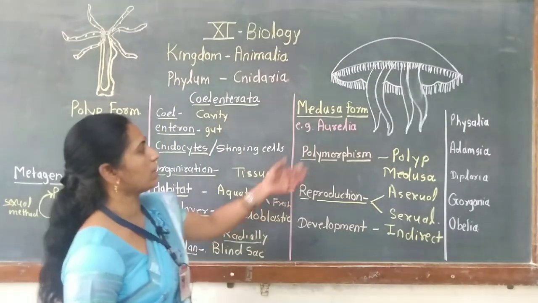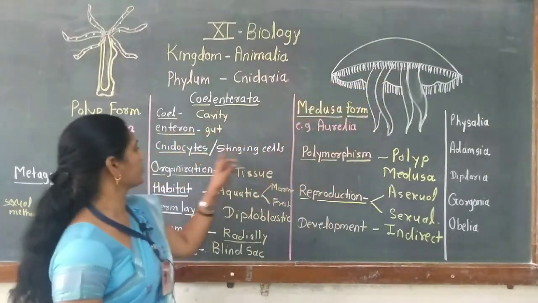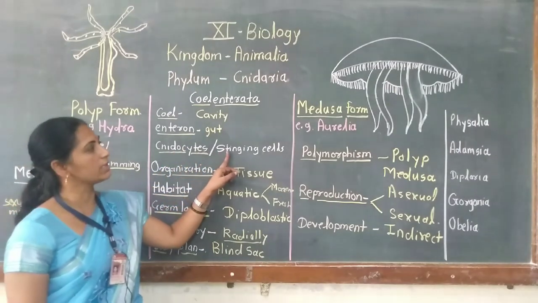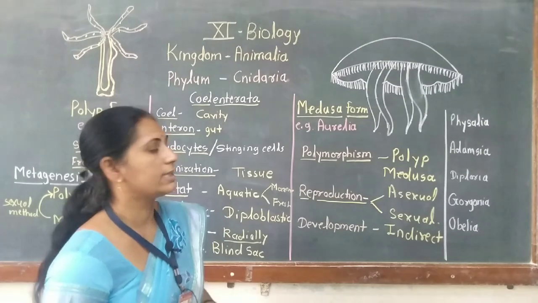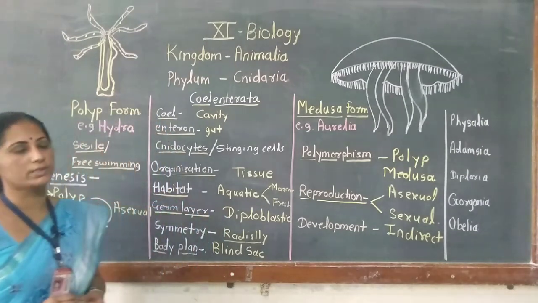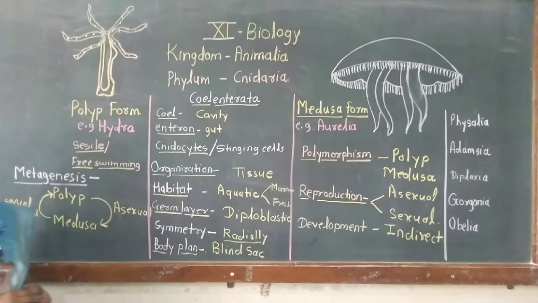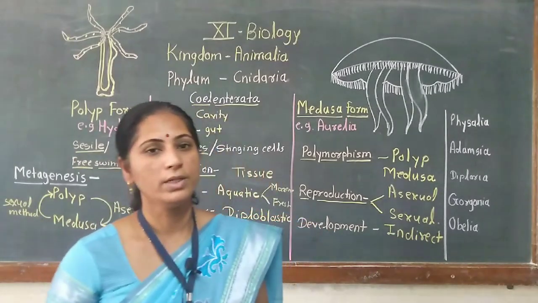See here, jellyfish also show the presence of tentacles. On tentacles there are special types of cells, and these cells are called nidocytes or stinging cells, which help in offense and defense mechanisms or paralyzing the prey by secreting poisonous substance. So these are the various characteristics of phylum Cnidaria. Now after that we go to the next phylum, that is phylum Ctenophora.